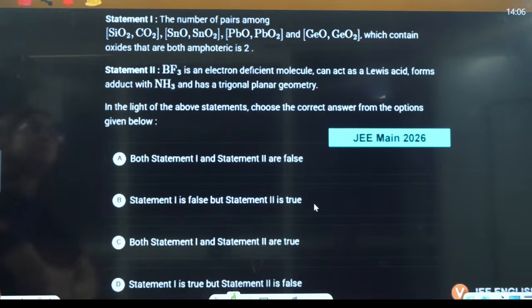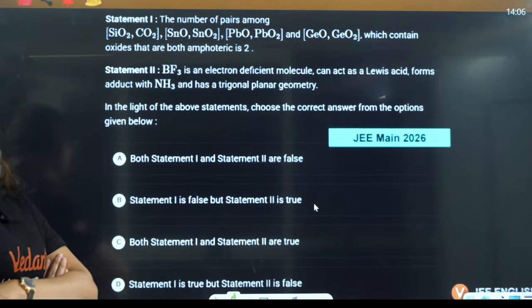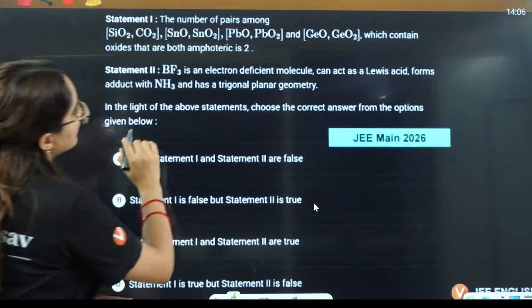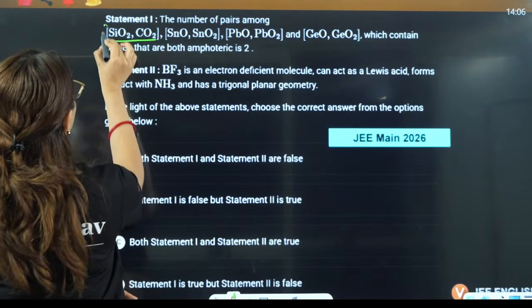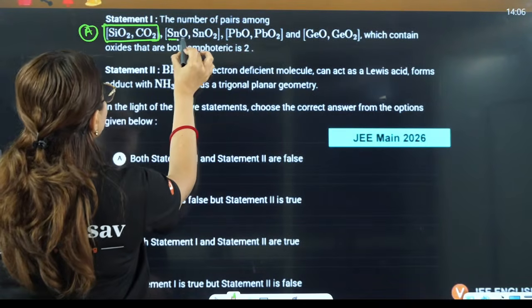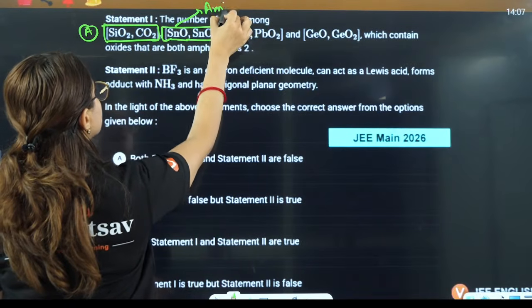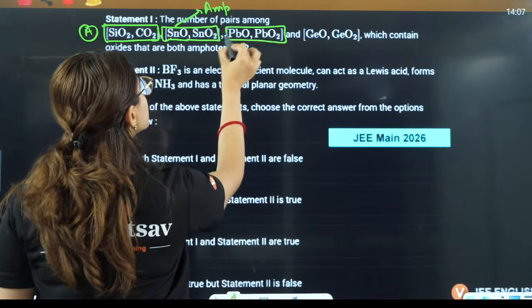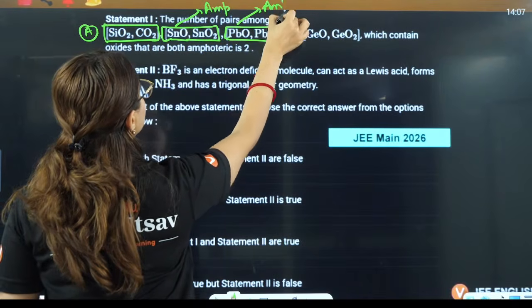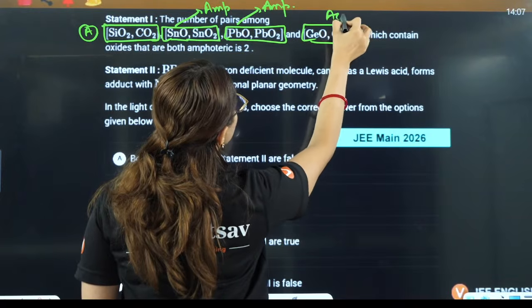Carbon and silicon. Carbon is acidic, silicon is also acidic in nature. So this is not amphoteric, both are acidic in nature, right? Tin oxide and dioxide, both are amphoteric in nature. This is correct. Lead also, both are amphoteric in nature. That is also correct. Germanium, both oxides are acidic in nature.